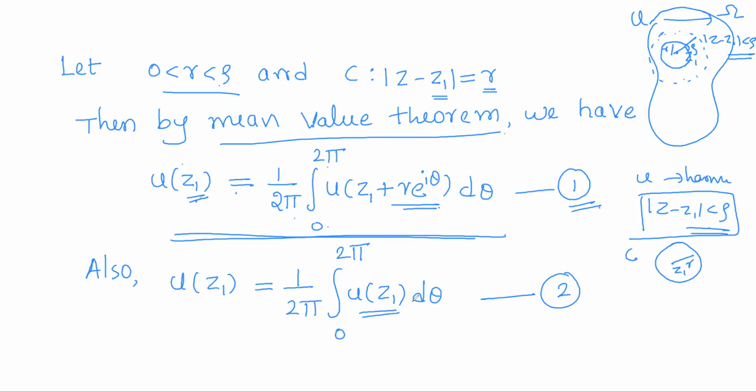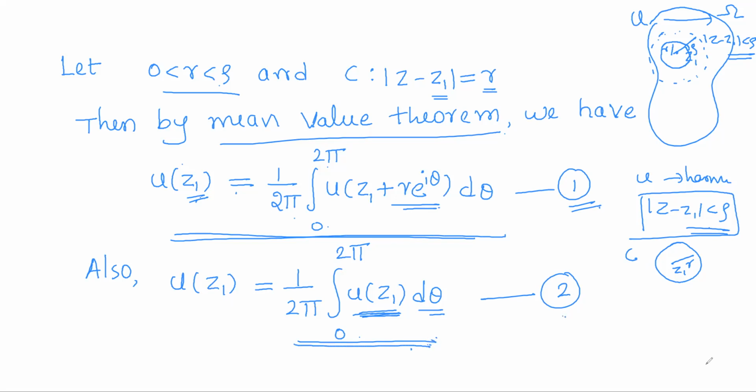Now u of z1, as z1 is a fixed point, is a fixed value. It is a constant. So if I simplify the right hand side integral, u of z1 is constant, take it outside. The integral of d theta is theta. After applying the limits, we'll get 2 pi. So 1 by 2 pi gets cancelled. We are left with u of z1 on the left hand side. So u of z1 is equal to the right hand side. This is equation 2.